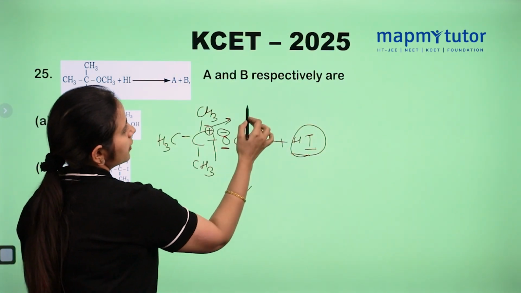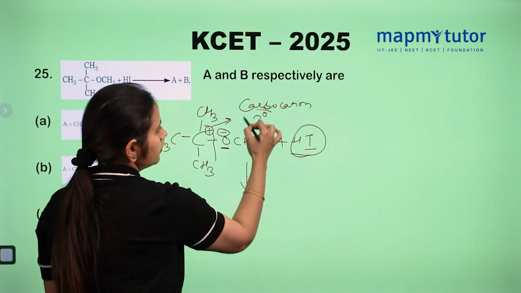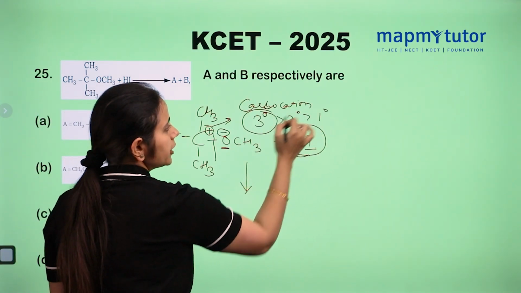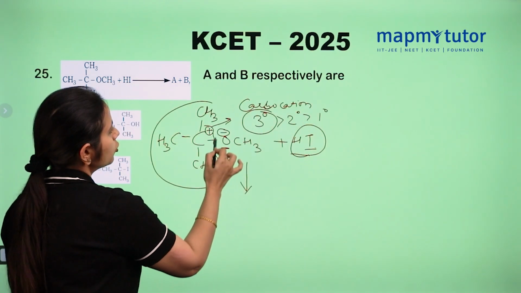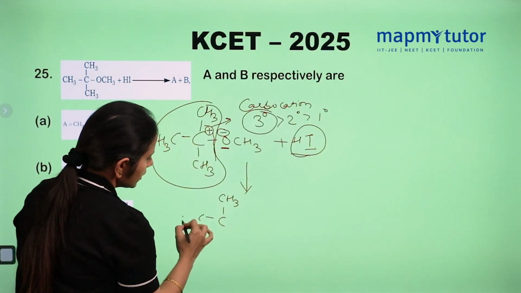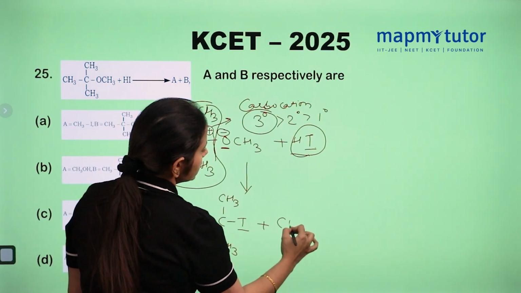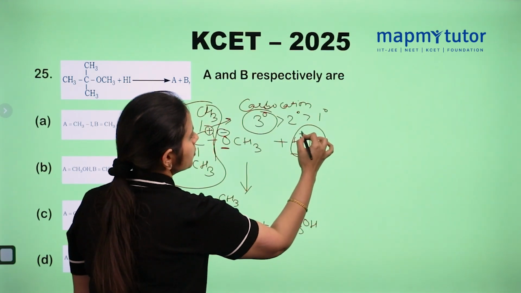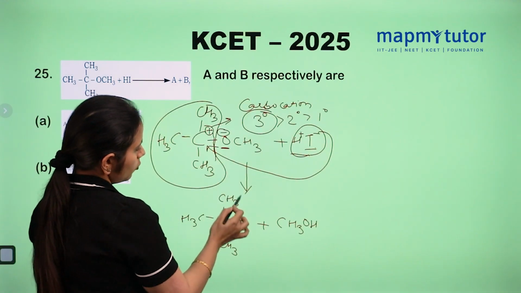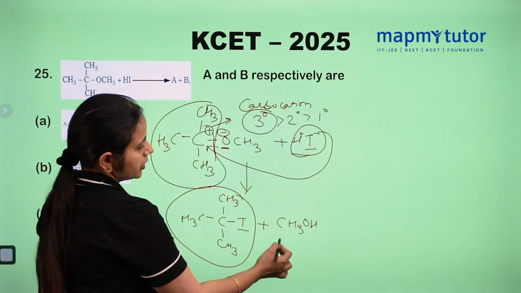Among carbocations, the tertiary carbocation is the most stable. So this is a tertiary carbocation. Tertiary, then secondary, then primary for stability, right? This tertiary carbocation is more stable, so in this case it will happen like this: (CH3)3C and then I will come here, and CH3OH. Because H is positive and I is negative, the negative part attacks this carbocation and forms this molecule: the tertiary group with iodine, and CH3OH alcohol.